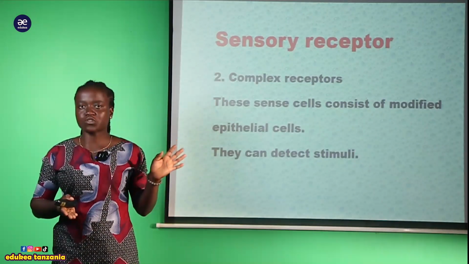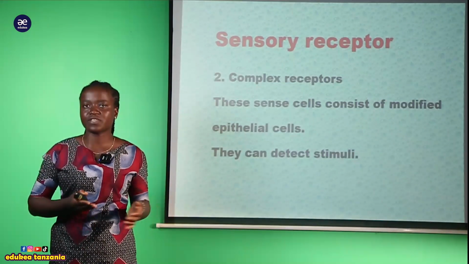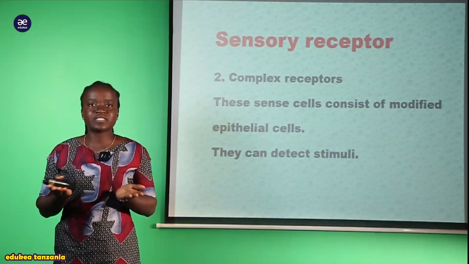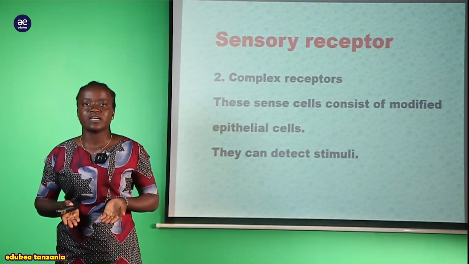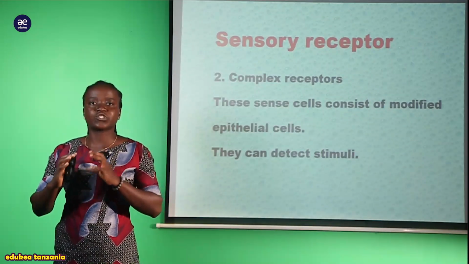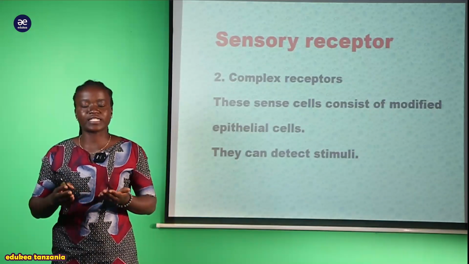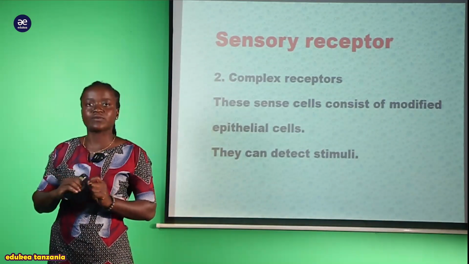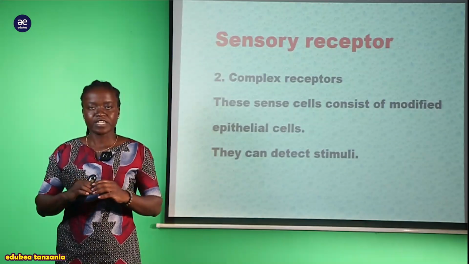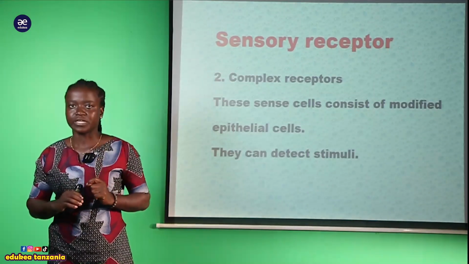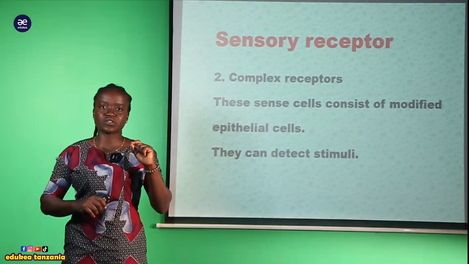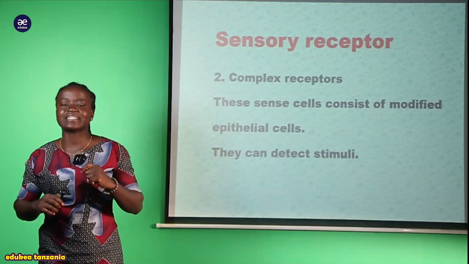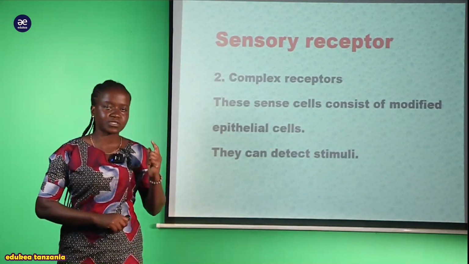In the previous session we discussed stimuli. A stimulus is a change of the environment, which can be either internal or external, that is changes occurring within the environment. Those are what we call stimuli. So here we are saying that those stimuli within the receptors are detected by the epithelial cells.